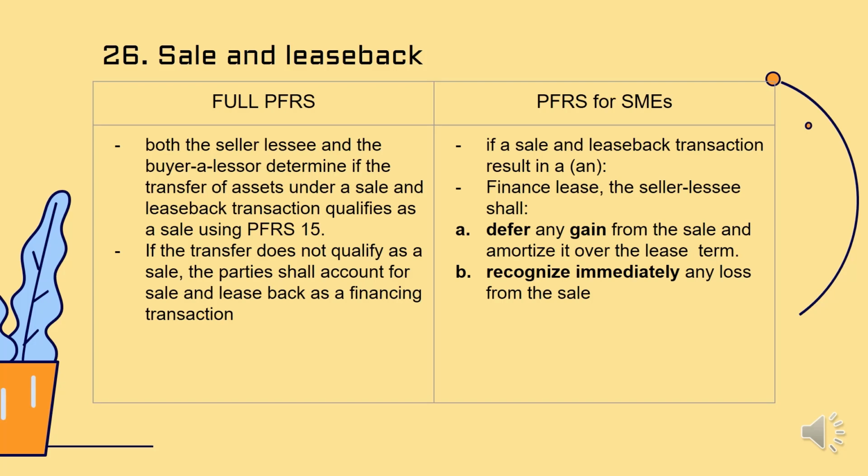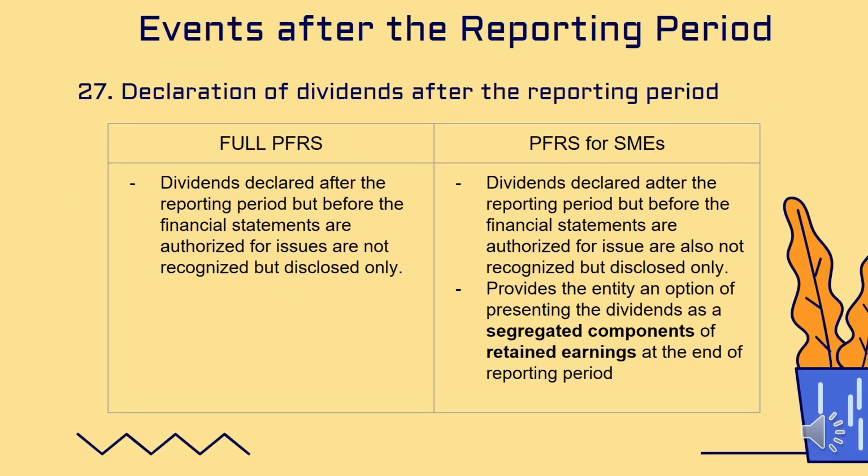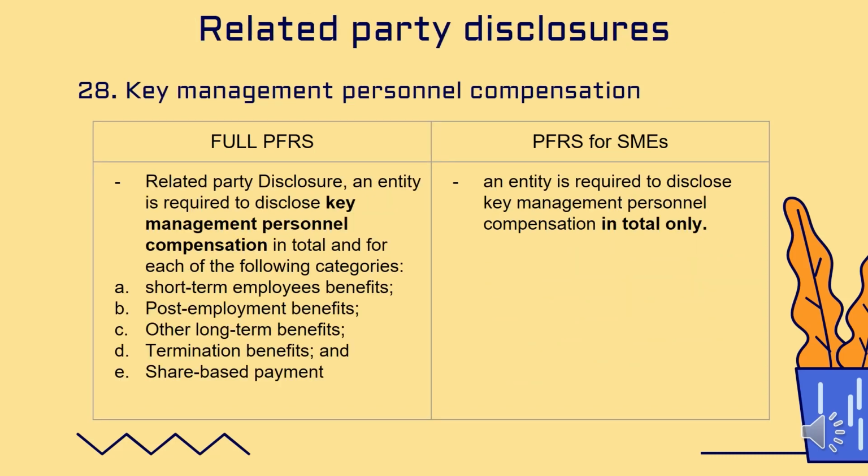Sa reporting ng dividends, parehas lang yung PFRS at SME. Ang nagdagdag lang sa SME, yung nagkaroon sila ng karagdagang option to present the dividends as a segregated component of retained earnings sa ending reporting period. Yung key management personnel compensation sa full PFRS, kailangan nila mag-disclose dun sa 5 categories na binigay, yung A, B, C, D, E. Sa SME naman, pangkalahatan na.